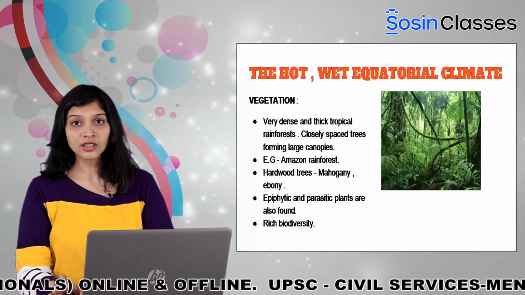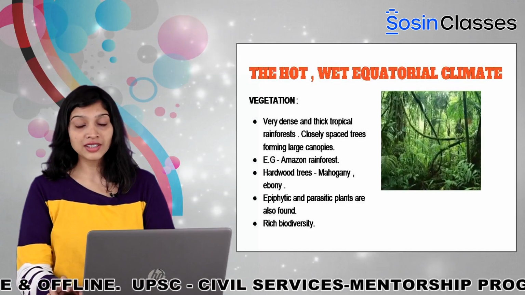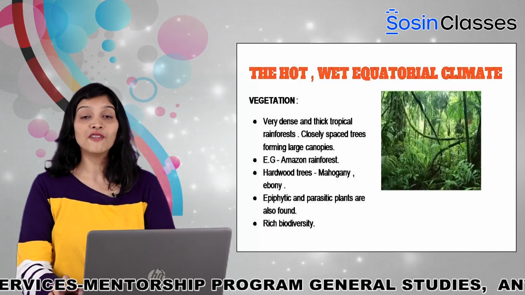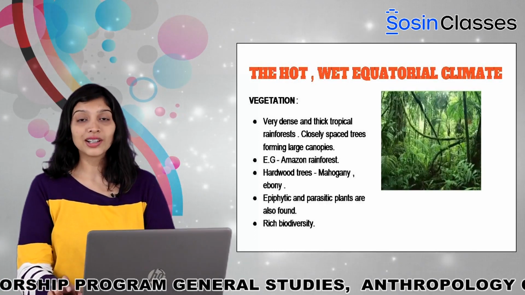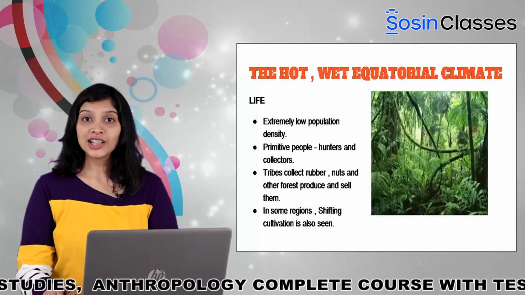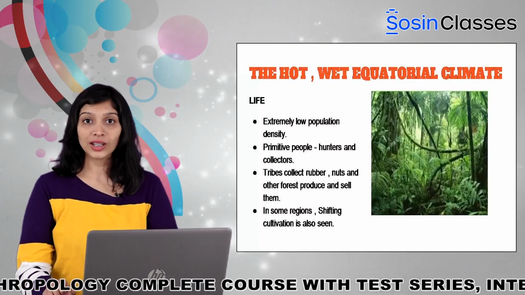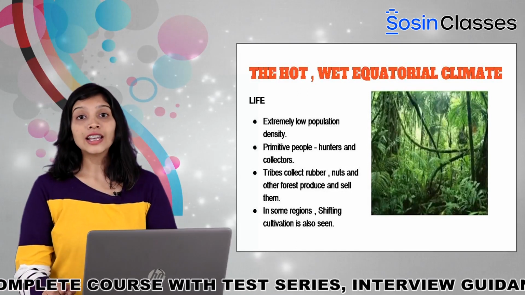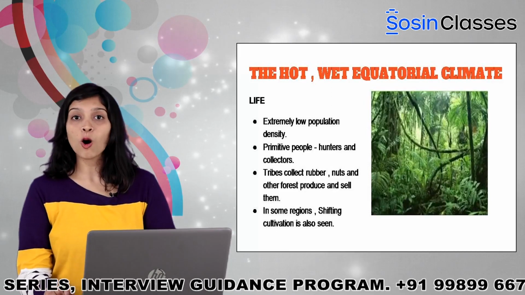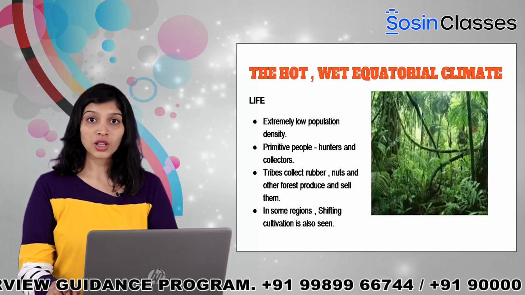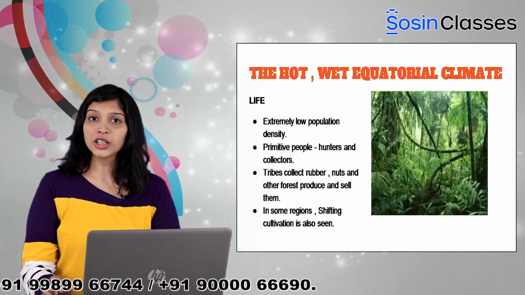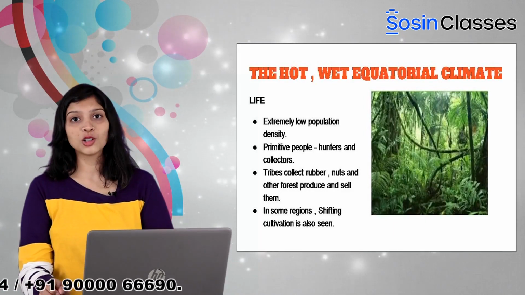Besides the hardwood trees, we also find the epiphytes and other parasitic plants in these forests. There is of course a very rich biodiversity in the tropical rainforest. Since the forests are very thick and dense, the population density of human beings is very low in these regions. However, there are a few primitive types. They live as hunters and gatherers, and they also collect all the forest produce, rubbers, nuts, and sell it in the mainstream society. In some regions, shifting cultivation is also seen.